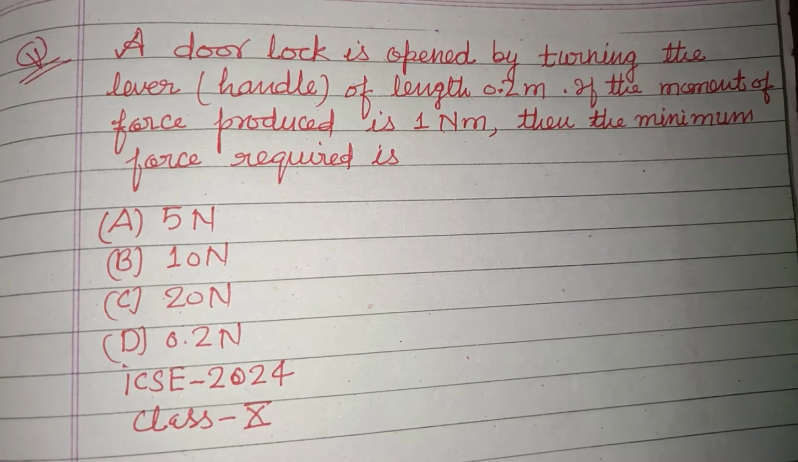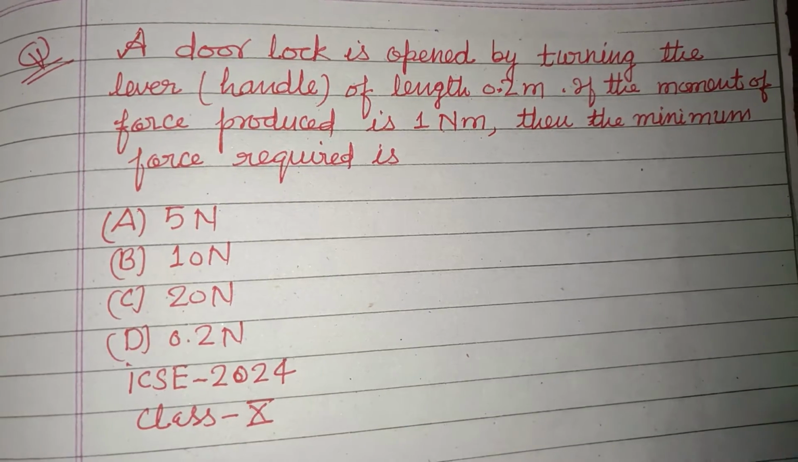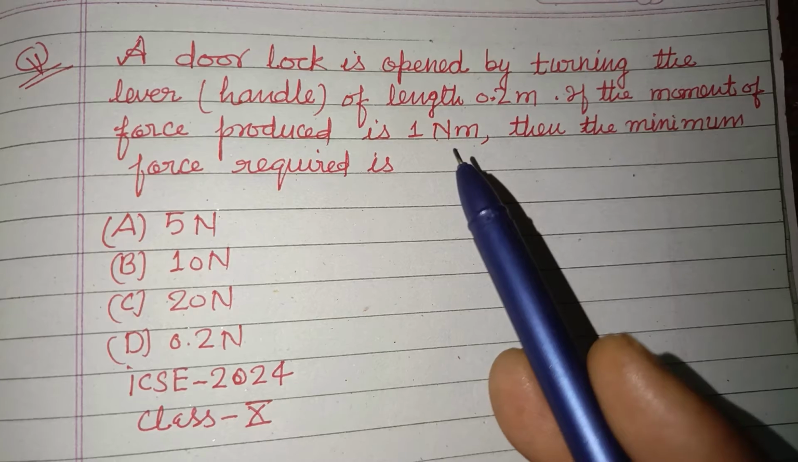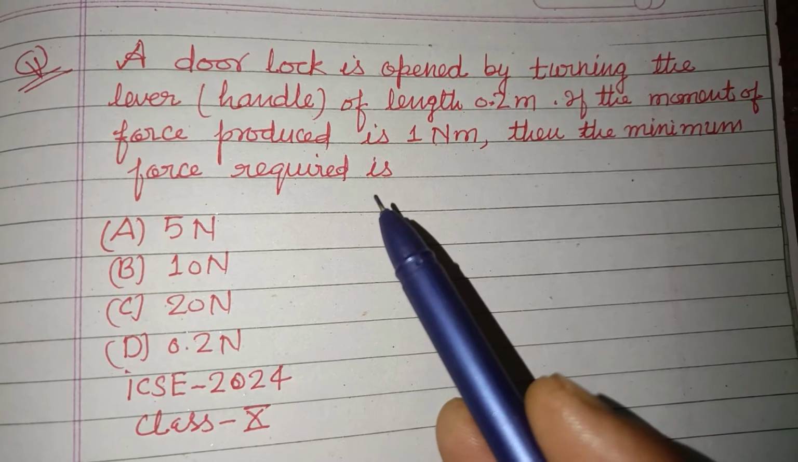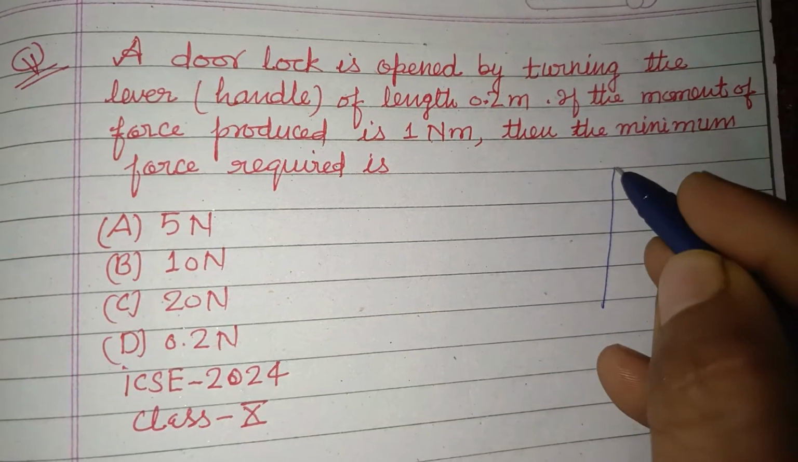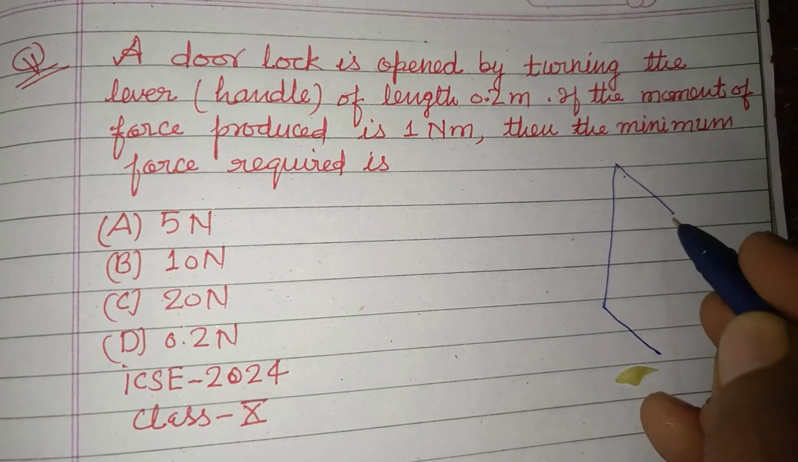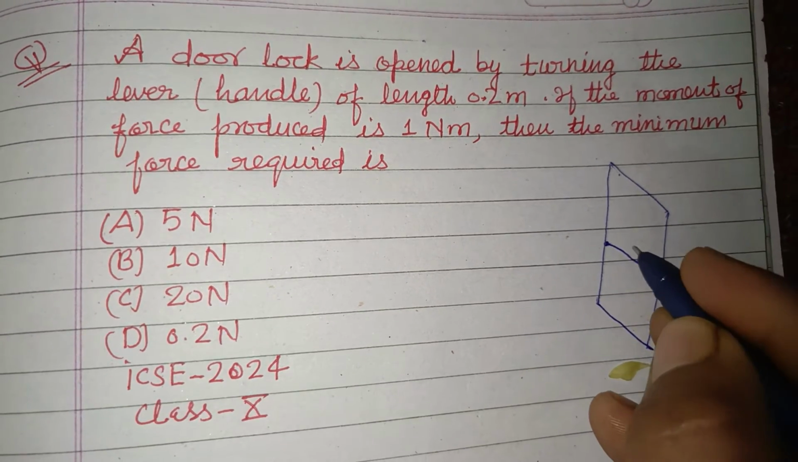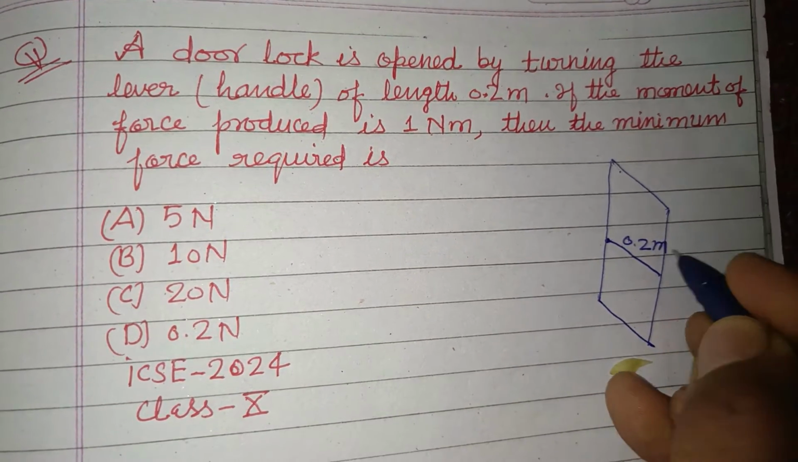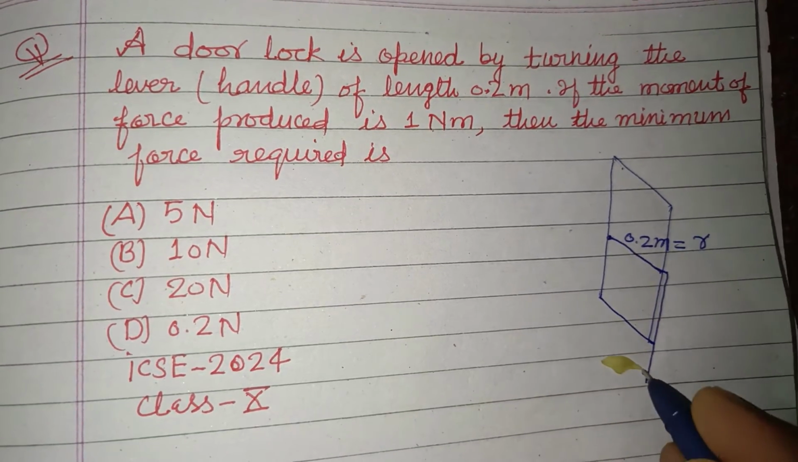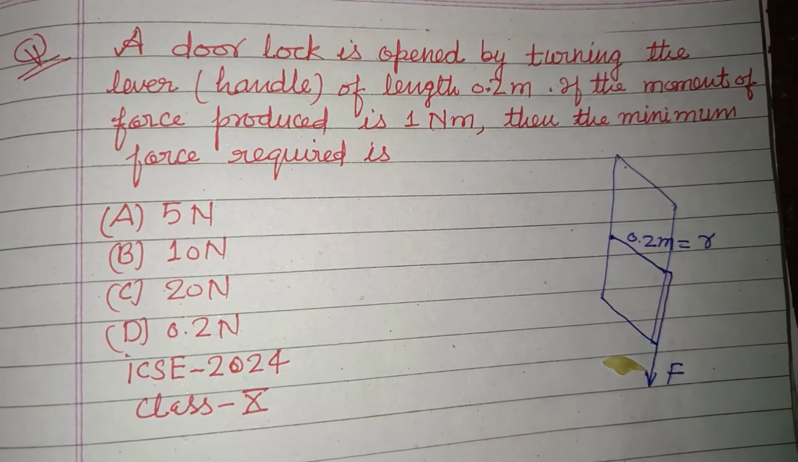This is a question from the ICSE board exam 2024, class 10. A door lock is opened by turning the lever of length 0.2 meter. So this is the door which is opened by a length given as 0.2 meter. This is R, and a force is applied on this, that is F.